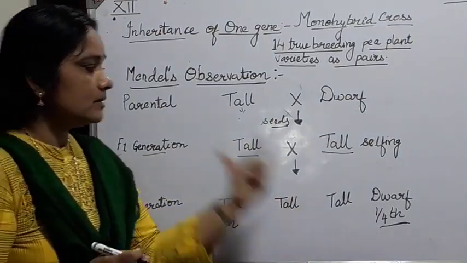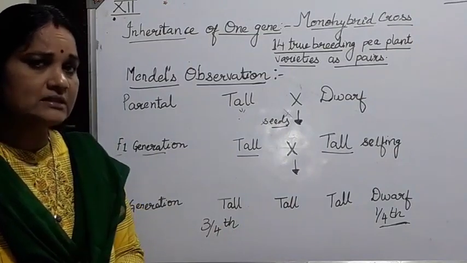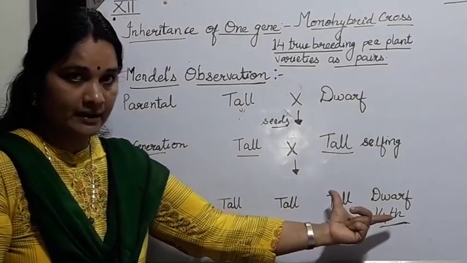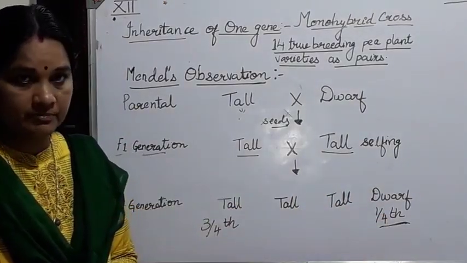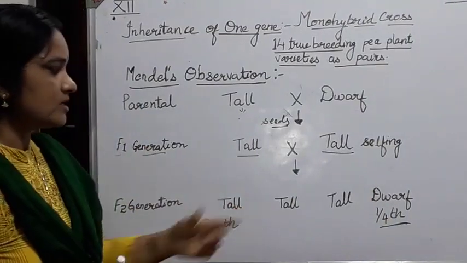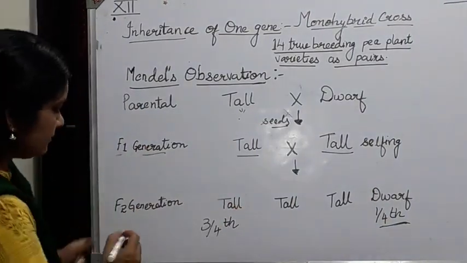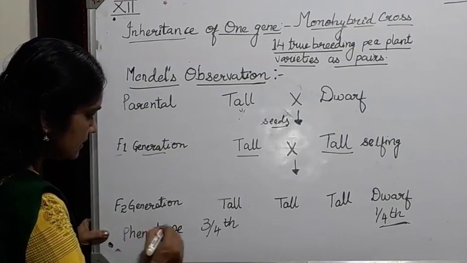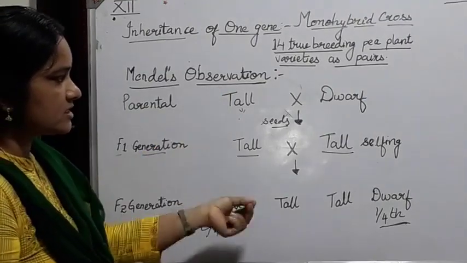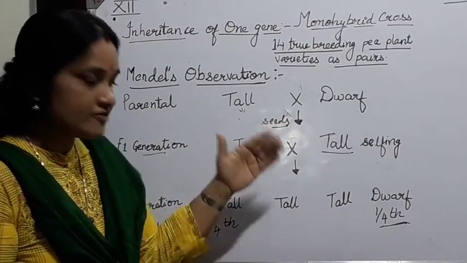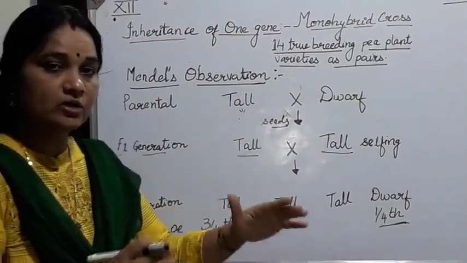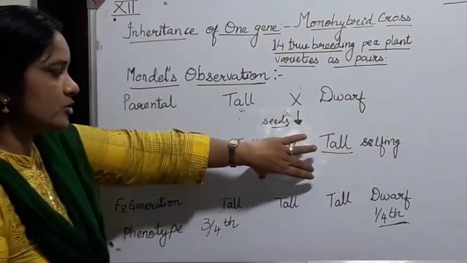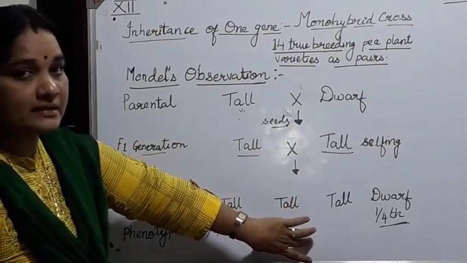So he then gave certain terminology. The factors, that is the tall plant and the dwarf plant, the external expression of the plant, the visible characteristics of the plant, were known as phenotype. So tall and dwarf were phenotypes. And there are some factors which are transferred from parents to the offspring, that is F1 generation, F2 generation, F3, F4, like that. He studied so many generations, and he was able to conclude that certain characters which were not expressed in F1 were expressed in later generations.